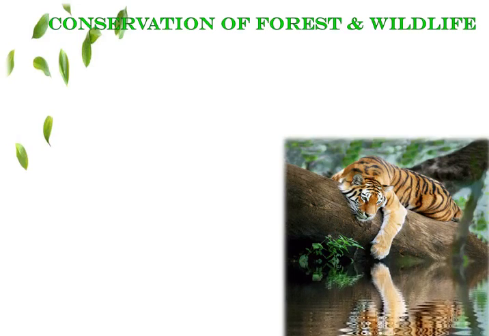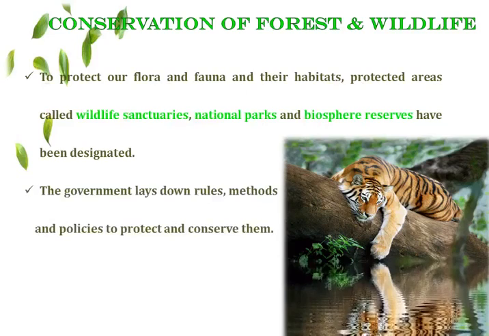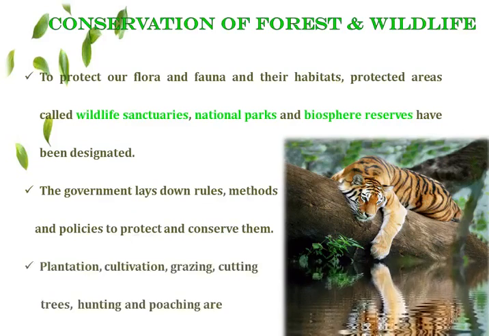So we saw what deforestation is and what the consequences of deforestation are. So now we know how important forests are, so we have to conserve them. In order to protect the flora and fauna and the habitats, the government has established certain protected areas called wildlife sanctuaries, national parks and biosphere reserves. And the government has laid down rules, methods and policies to protect the wildlife and conserve them. Plantation, cultivation, grazing, cutting of trees, hunting and poaching are prohibited in these areas.